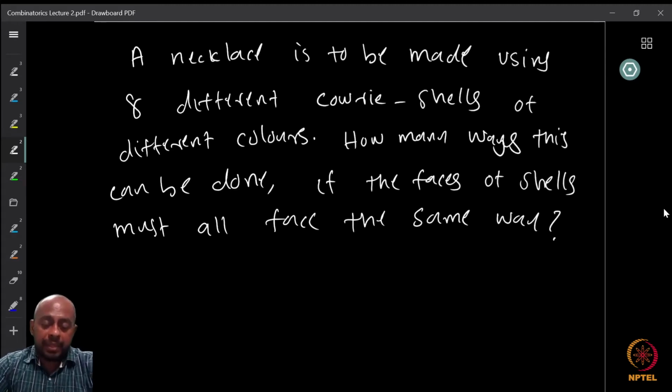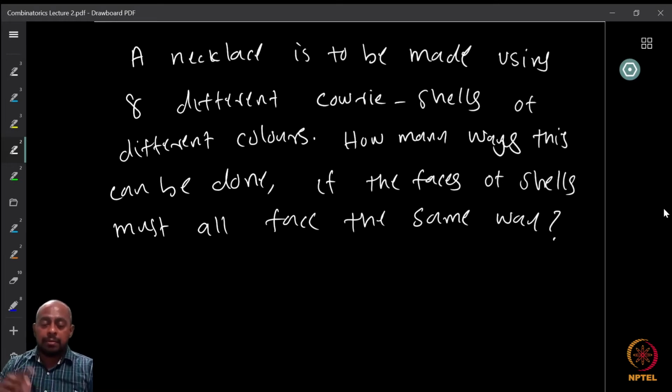Now, here is another question. So I have 8 different cowrie shells. Okay. So cowrie shells you might have seen, these very beautiful, very nicely shaped small shells that you get from the sea.